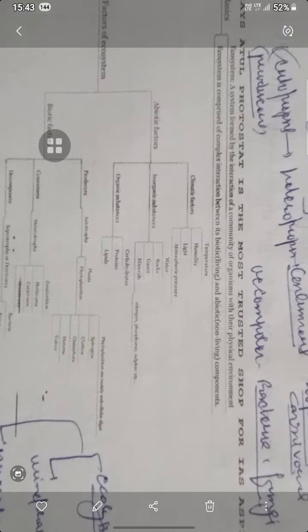Grasslands are regions dominated by grasses, characterized by temperate conditions with low rainfall, and they support large herbivores like bison, antelope, large species of birds and rodents. And now the desert is an interior region of the continent with sporadic rainfall and low humidity. They are characterized by plants like cactus and euphorbia and animals such as reptiles and mammals. So this is about the biome, and this is about the ecosystem as we discussed before.